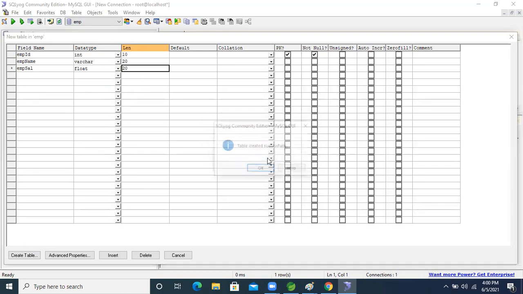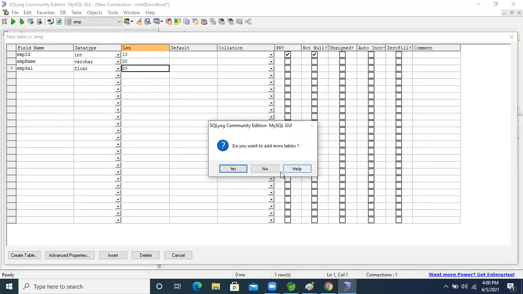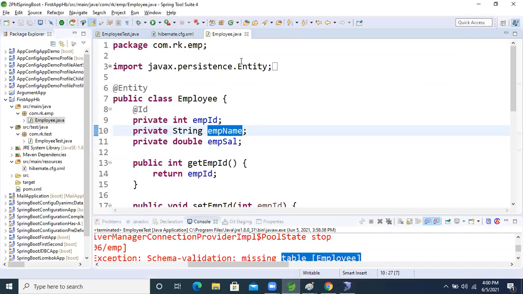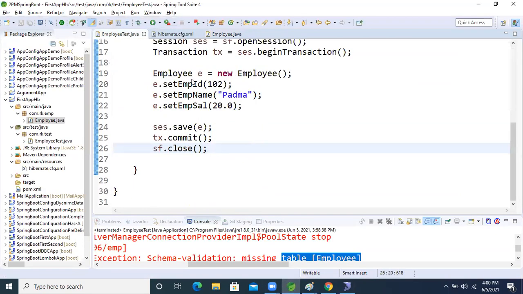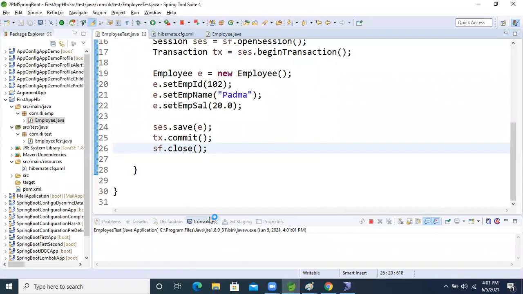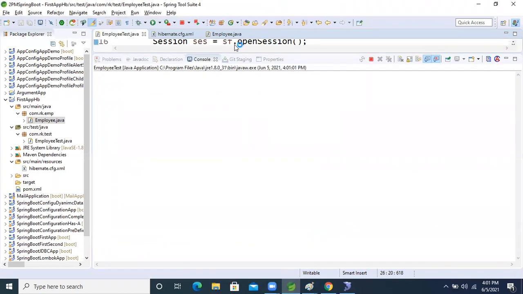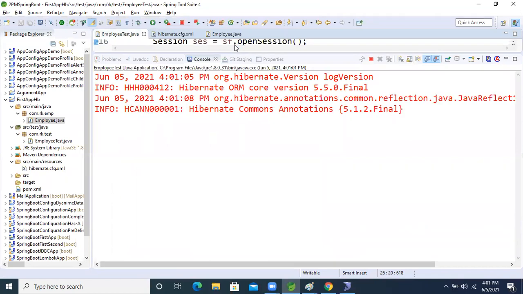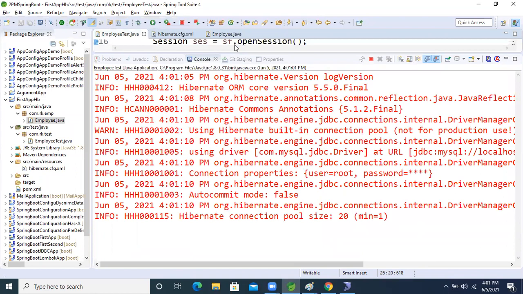Now save it. The table is created. See, this table we created explicitly. Now if we perform the operation, our application will run. I'm going to run the same application, and then the data will be stored. See, I'm running the application. Now this time we will not get an error. Our application will perform the insert operation. Observe the console now.